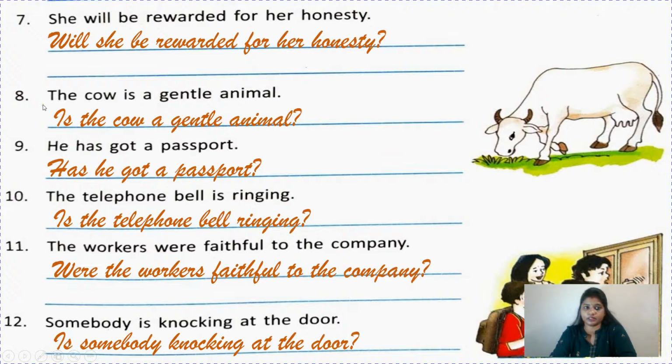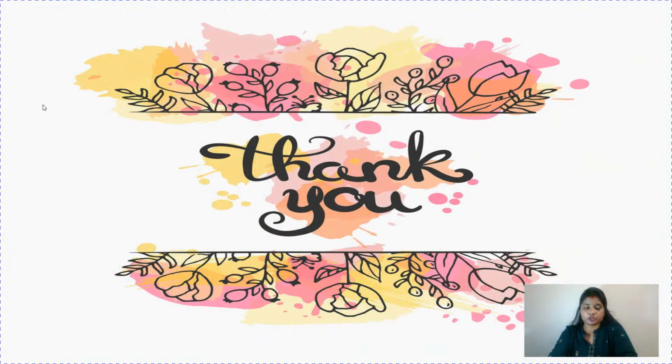So children, what you have done here is just put the helping verb in front of the sentence and made it an interrogative sentence by putting a question mark at the end. Interrogative sentence means one which asks a question. To make a statement an interrogative sentence, you have to put the helping verb in front of the sentence. There are many types of sentences which we will learn, and many ways to change them into interrogative sentences. But you are in just class 4, and we will read more in higher classes also.